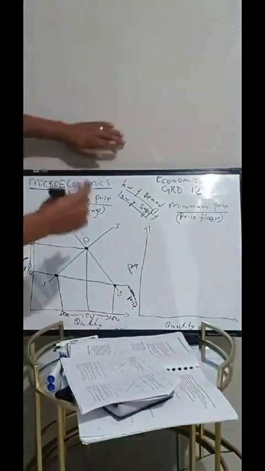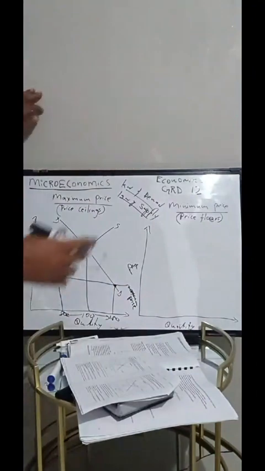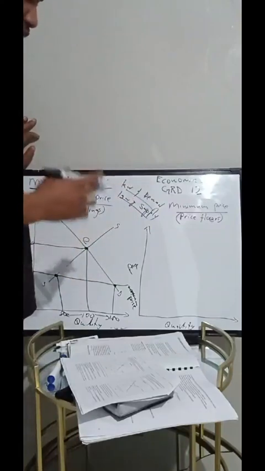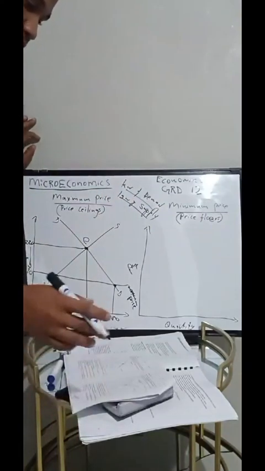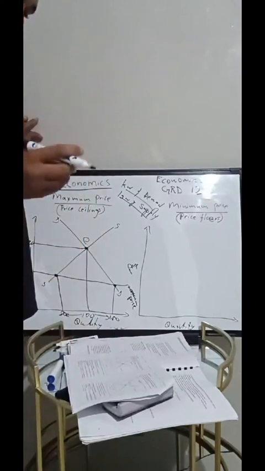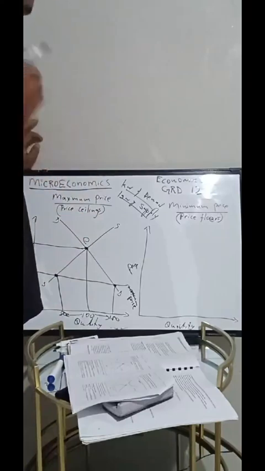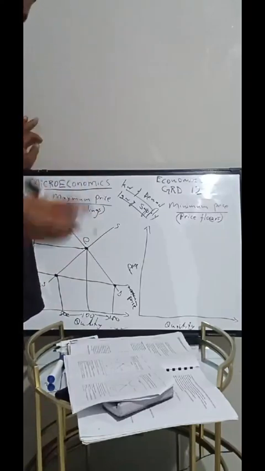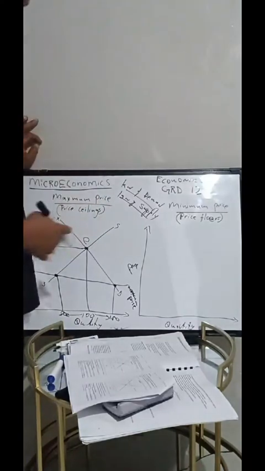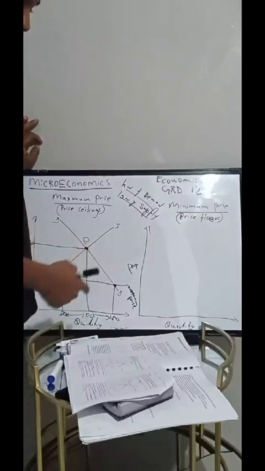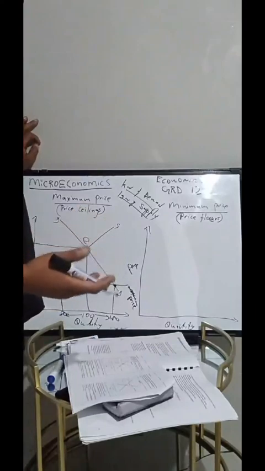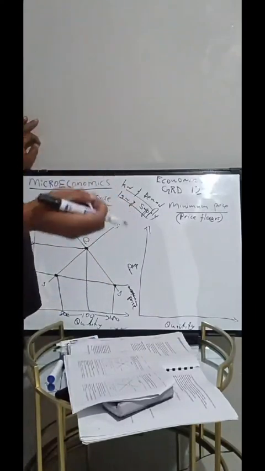Right? Now we come to the second graph. What is it here? The minimum price. What is the minimum price? It is the lowest price that producers are by law allowed to charge on goods. Here it was the highest. Here we have price, and here we have quantity, the number of units produced or sold.